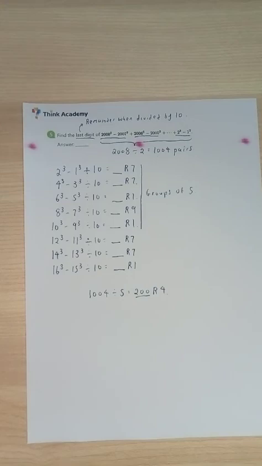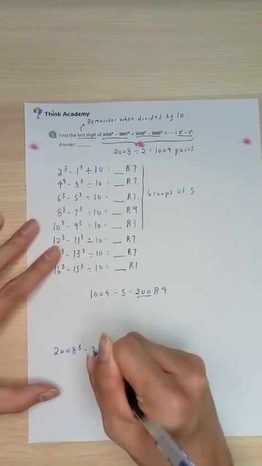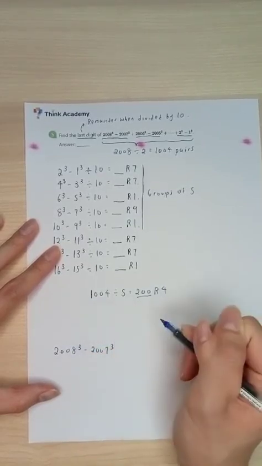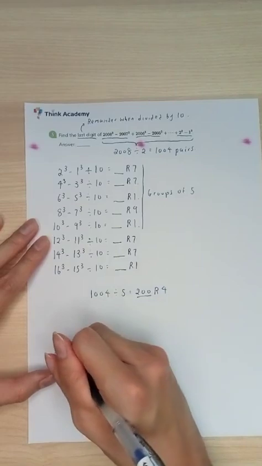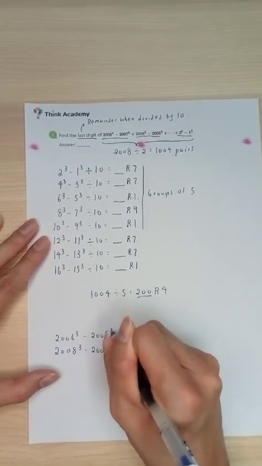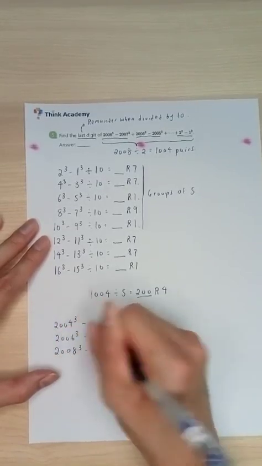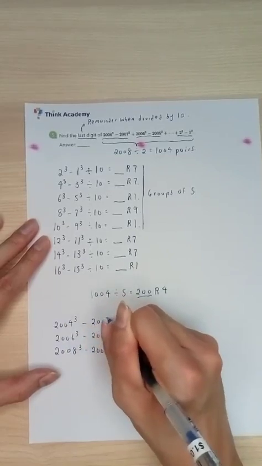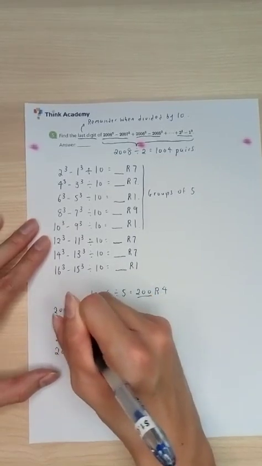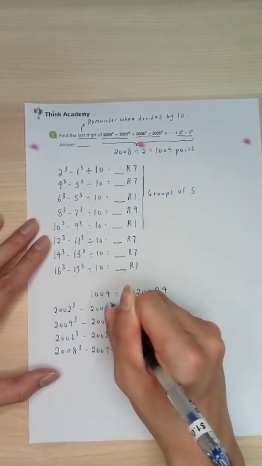And what are these 4 particular groups? Well, we can work a little bit backwards. We have 2008 cubed minus 2007 cubed, 2006 cubed minus 2005 cubed, 2004 cubed minus 2003 cubed, and 2002 cubed minus 2001 cubed.